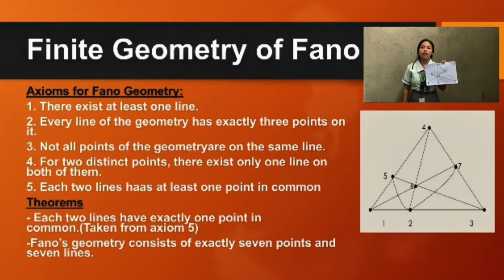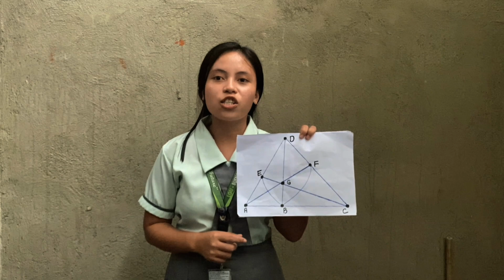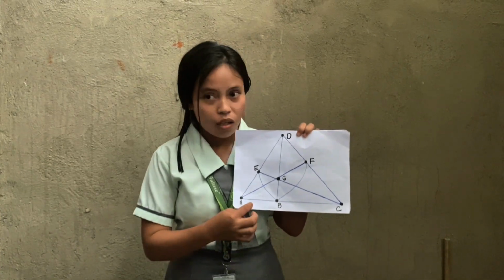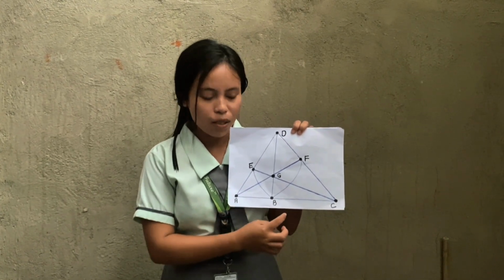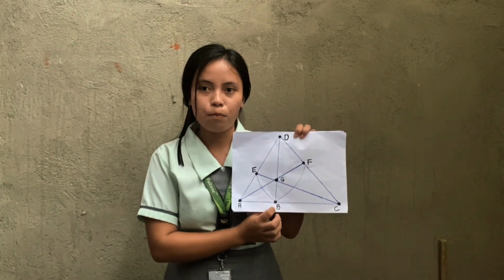Next are the theorems. Each 2 lines have exactly 1 point in common, taken from axiom 5. It is similar to axiom 5, where exactly 1 point in common, like A and C have exactly 1 point in common, B.